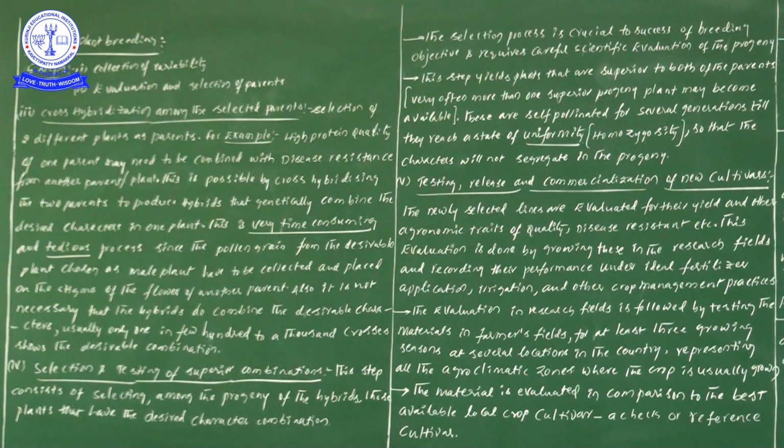We learned this point in the previous class. In collection of variability, we must gather different types of varieties of plants. Suppose you are going to develop new varieties of rice.